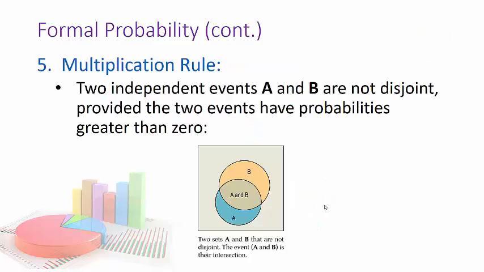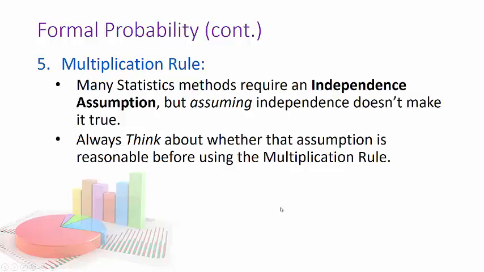One thing on the multiplication rule is that the events A and B have to be independent. If they're not, if they actually overlap, this multiplication rule doesn't work. So you need to always think about and make sure that they are independent. Don't just assume they're independent. Always think about whether it's reasonable to use this rule.